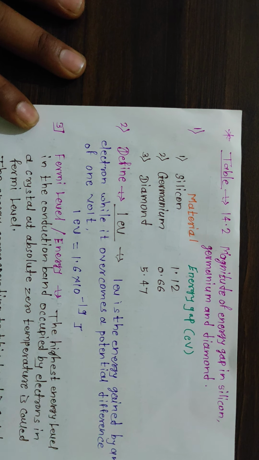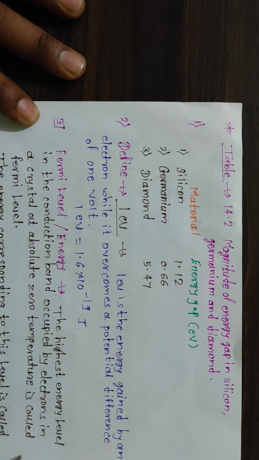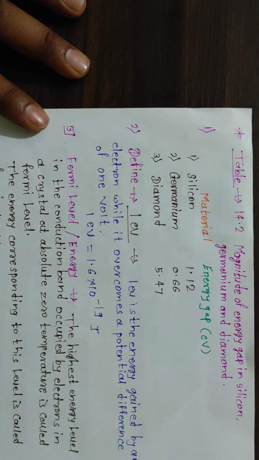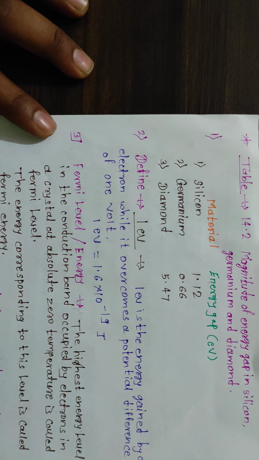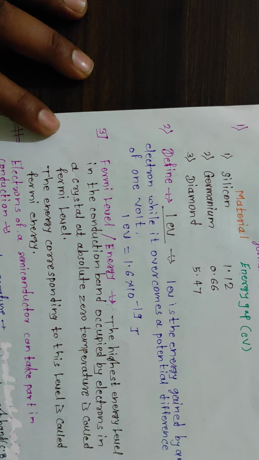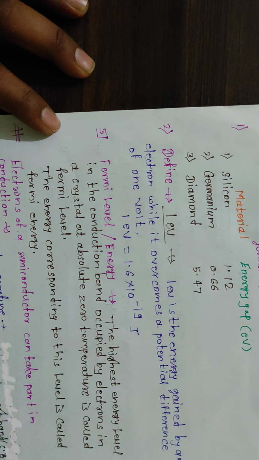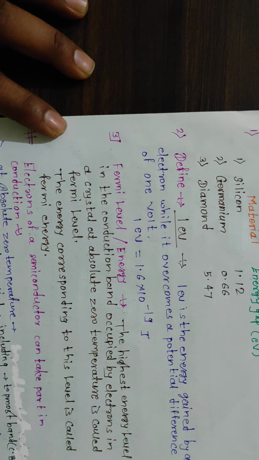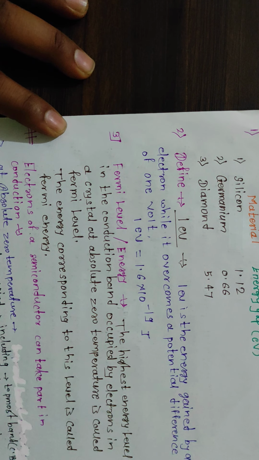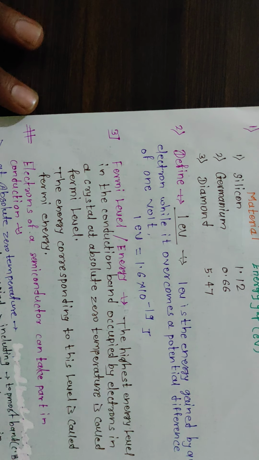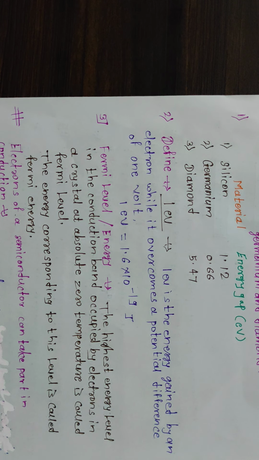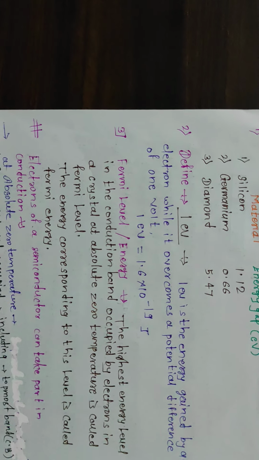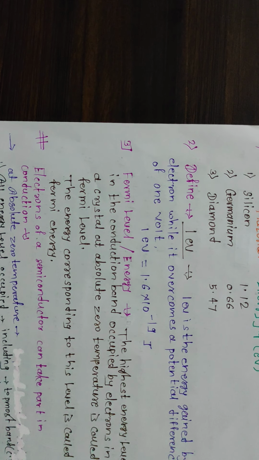The energy gap or band gap in silicon is 1.12 electron volt, in germanium 0.66 electron volt, and in diamond 5.47 electron volt. So the band gap in diamond is very large.